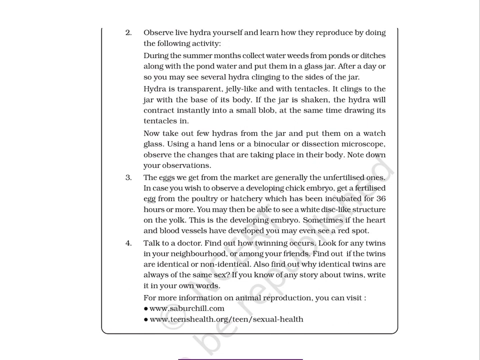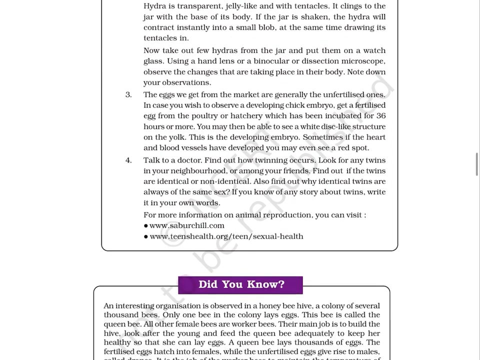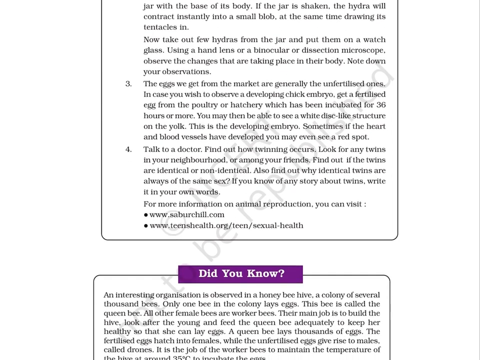It clings to the jar with the base of its body.